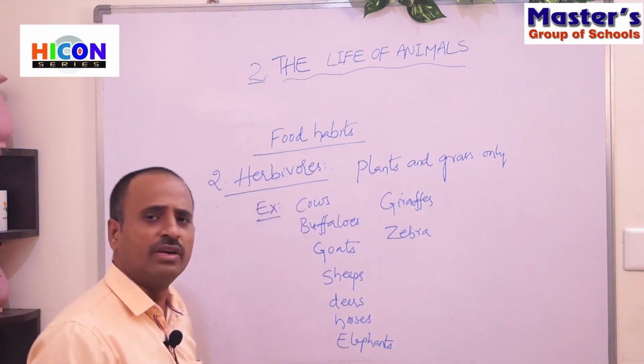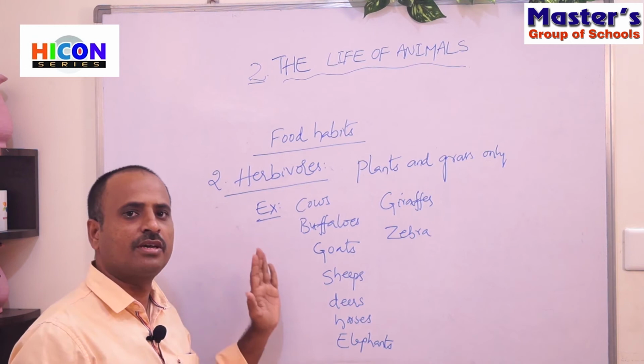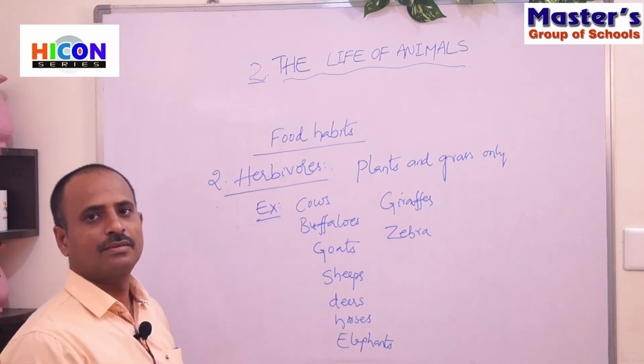These animals only eat grass and plants. That's why these animals are called herbivores.